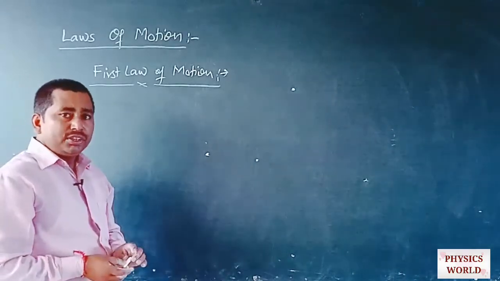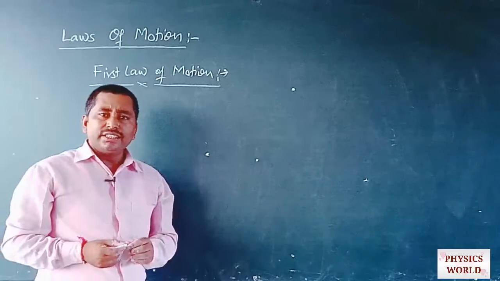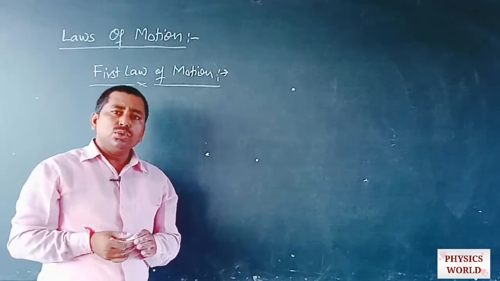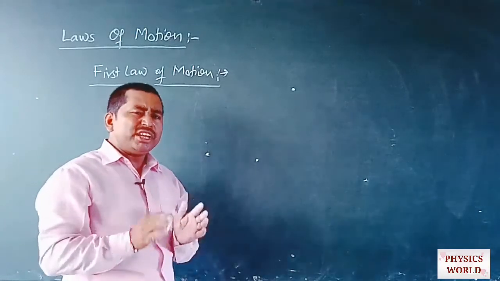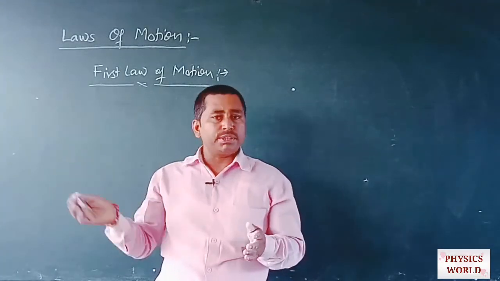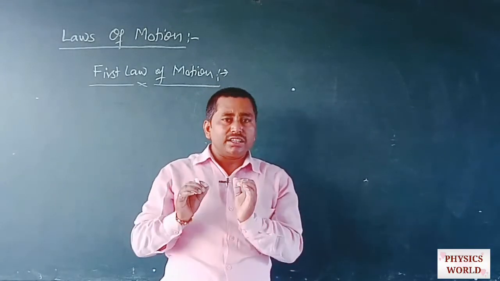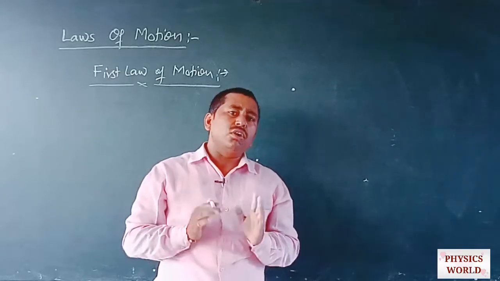Suppose any object is moving at 30 km/h in the north direction. That object moves continuously in the north direction with the same speed, 30 km/h, until an external force affects the motion of that object.